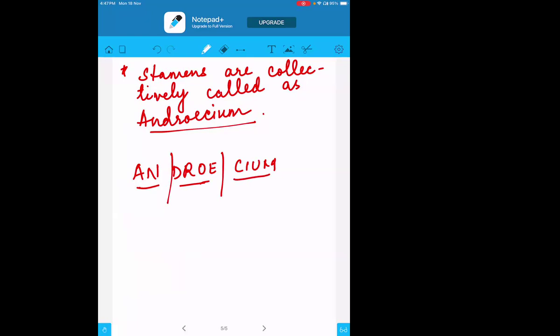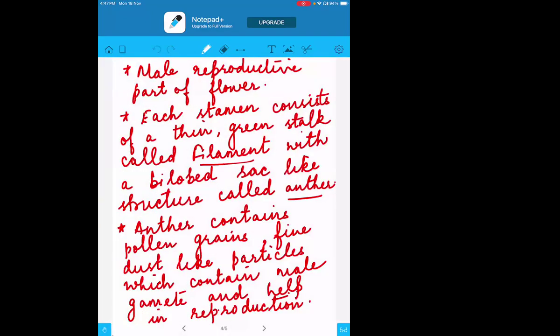Like the calyx is basically the sepals all together. Corolla is basically the petals all together. Same way the stamens all together are called the androecium.